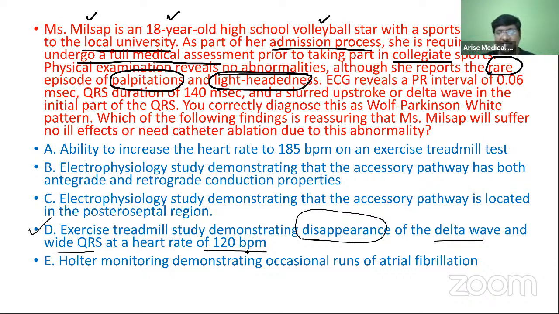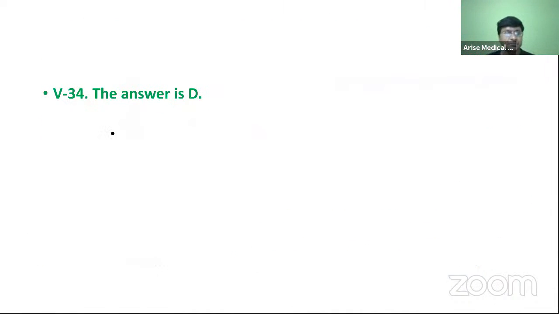Sir, what is this? We are not understanding anything. I will teach you in a very simple manner. You take WPW syndrome. What is WPW syndrome? It is a pre-excitation syndrome. You have an accessory pathway.